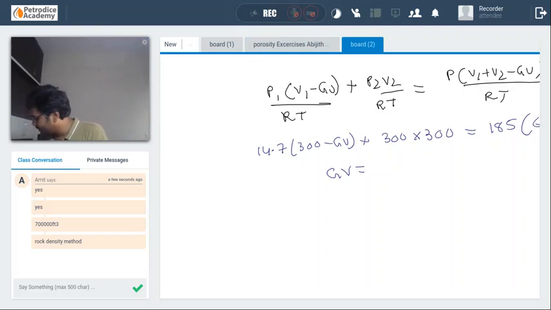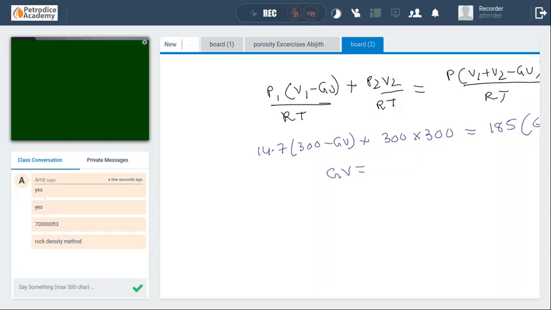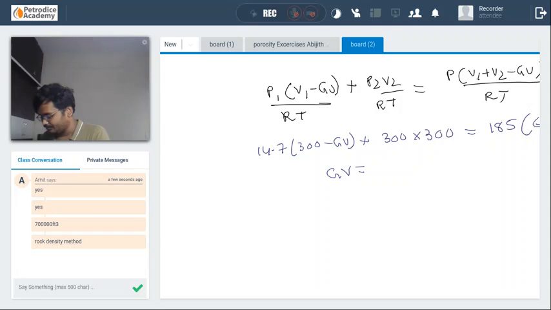So the grain volume will be, guys, 3.7 into 300 plus 300 square minus 185 into 600 divided by 14.7 minus 185.